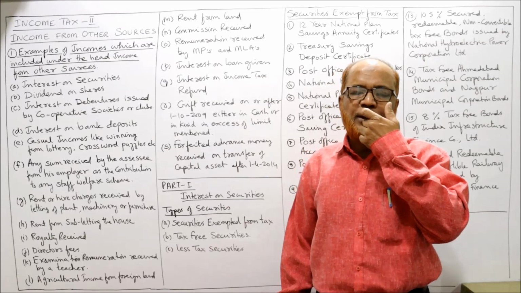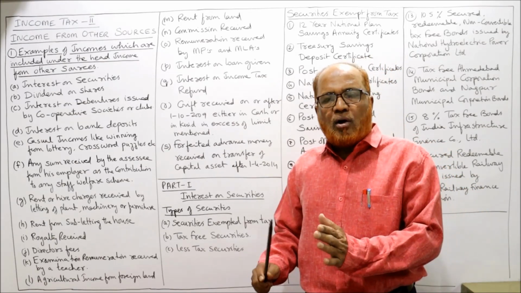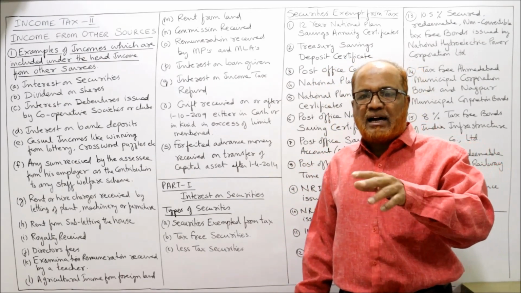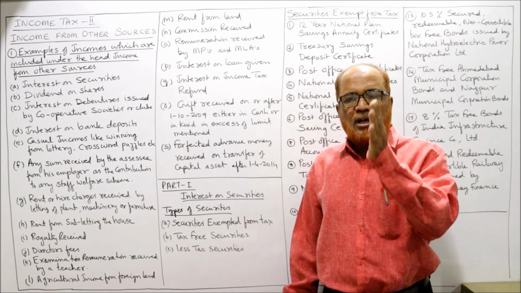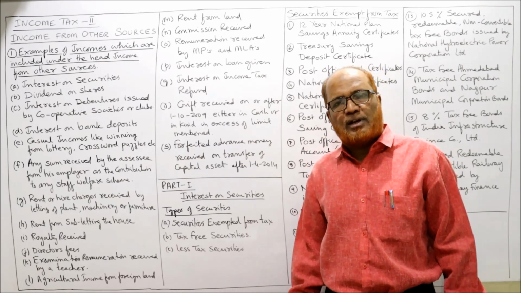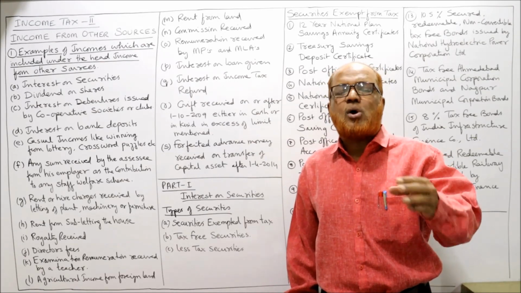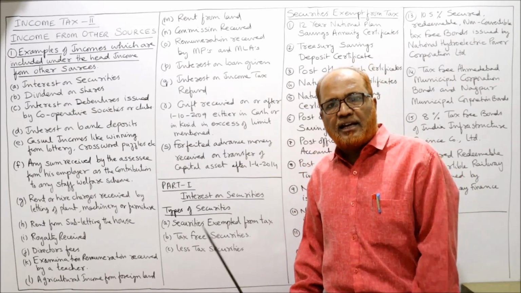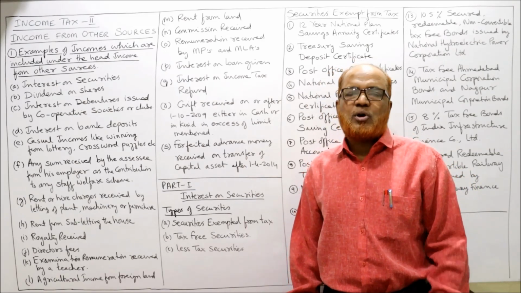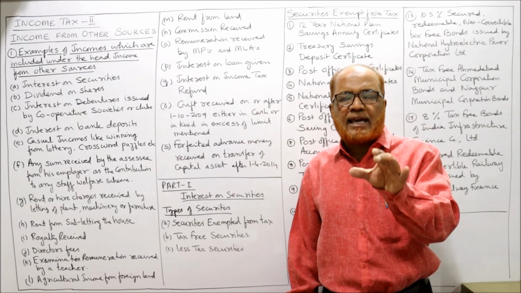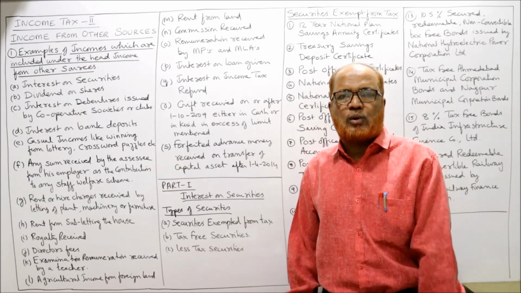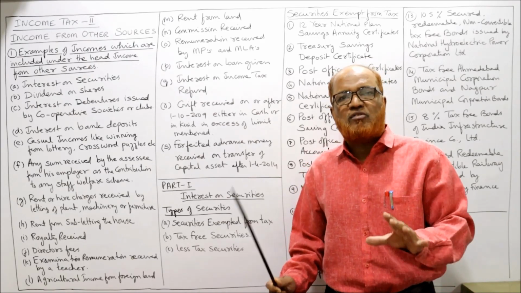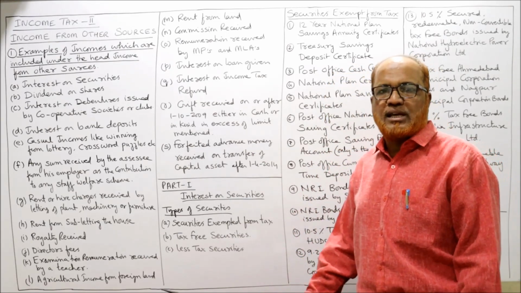Now I am coming to the point. Actually, for all the income from other sources, we will divide our discussion into two topics. The first topic is interest on securities. The second topic is all other incomes other than interest on securities. Because the complication is there in calculating the interest on securities. So first we will discuss the provisions regarding interest on securities.